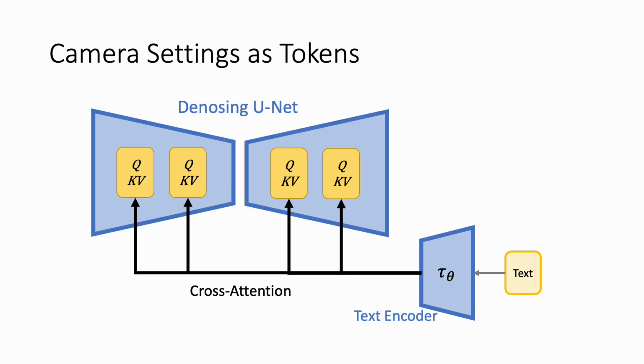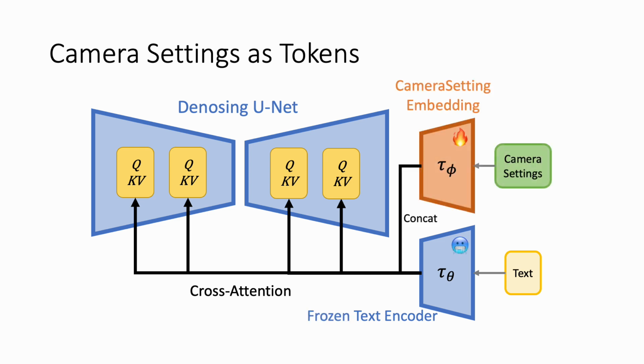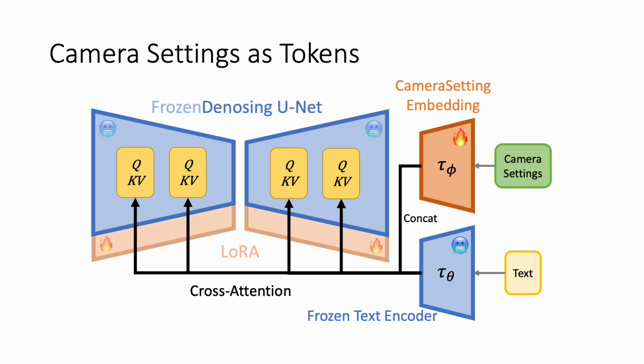Utilizing the Camera Settings 20K dataset, it's time to teach the LDMs to follow the specified camera settings. We train the camera settings embedding networks to encode the given numerical camera settings into the text embedding space, while the original denoising text encoder remains frozen. We then concatenate these camera embeddings after the sequence of the text embeddings and treat them as one of the conditional tokens. Further, we use LoRA to fine-tune the denoising U-Net, enabling it to learn the cross-attention relation between the introduced camera settings embeddings and the target image.